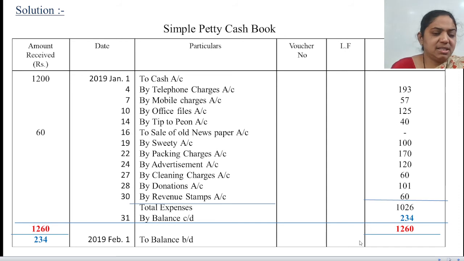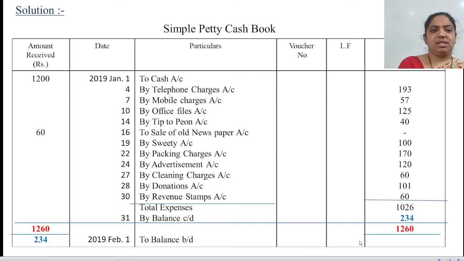Then at the last is date 30, that is purchase of revenue stamp of 60 rupees. So that will come again to the payment side, by revenue stamp, 60 rupees. So what are the total expenses over here? We have to tally. When you see the payment side, you have to add all the expenses: 157, 125, 40, 100, 170, 120, 60, 101 and 60. When you add all this amount, your answer comes to 1,026 rupees.